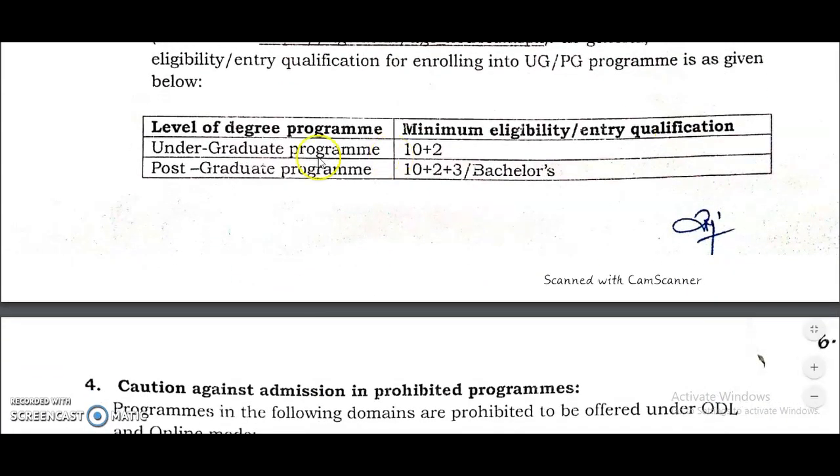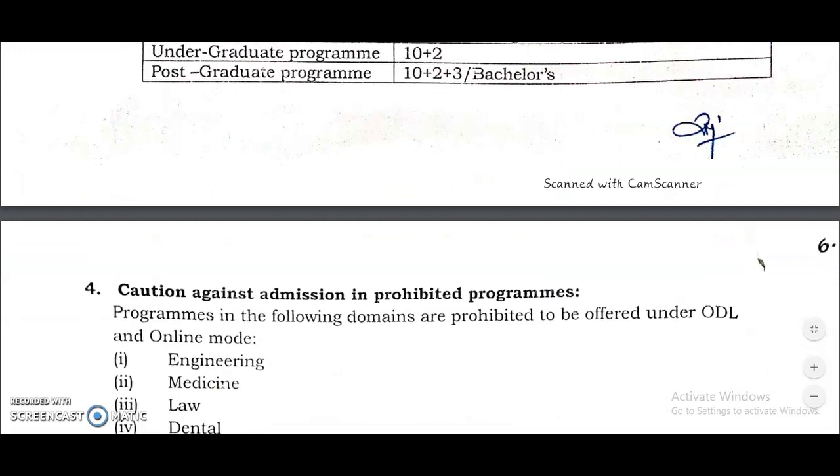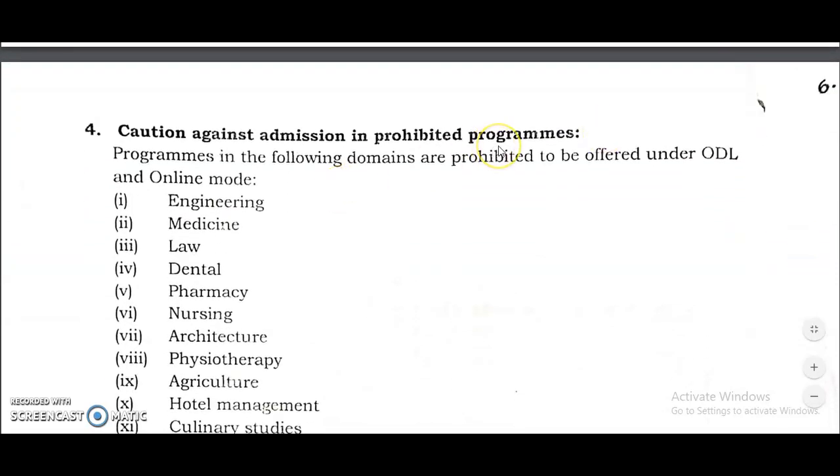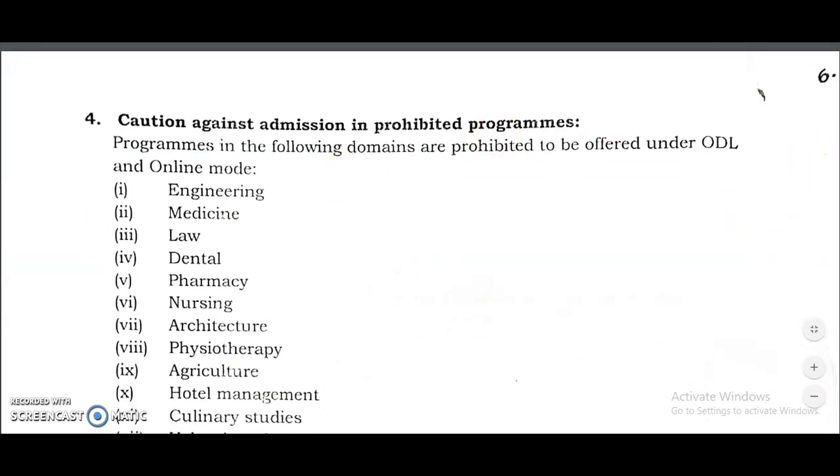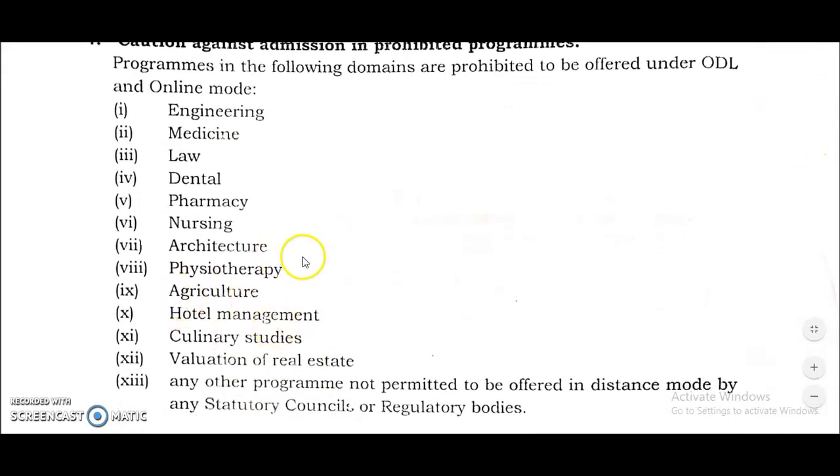Now, coming to the level of degree programs: for an undergraduate program, the minimum entry qualification is 10+2, and for postgraduate programs it must be 10+2+3, that is, a bachelor's degree. Next, caution against admission in prohibited programs. For the programs mentioned below, ODL or online mode programs are not at all available. If you see an advertisement from any university offering ODL programs in these departments, please don't believe it.